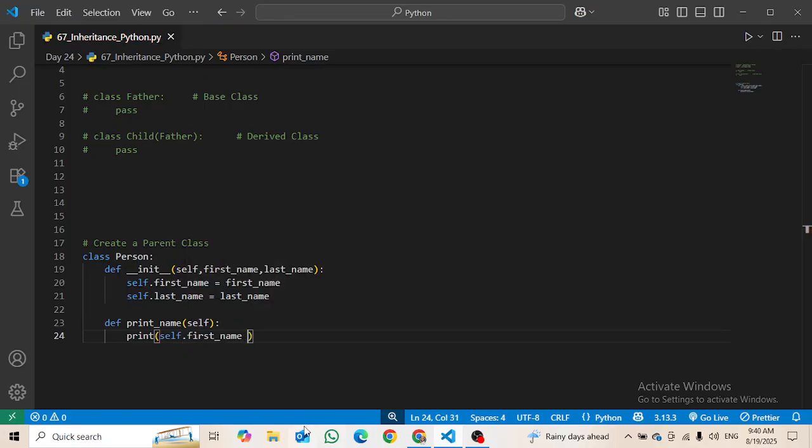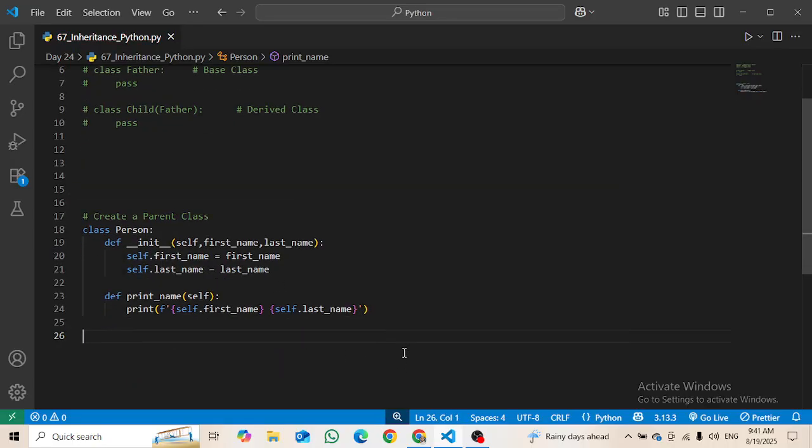Actually it is a little hard for me, so I'm just going to write a formatted string. It will be a lot easier for me to print, as the space will be given by itself. And then last name, remove the space from here. And yeah, our class is ready.